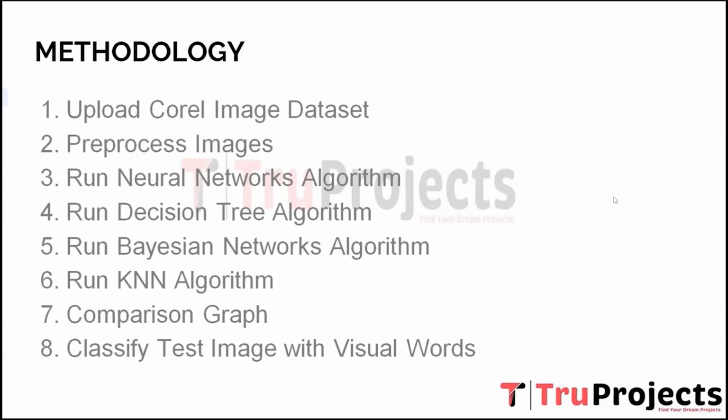Eighth, classify test image with visual words. Finally, after training and evaluating the different algorithms on the Corel image dataset, the system can be used to classify new or unseen images. The test image is pre-processed to ensure it is in the correct format, and then it is presented to each of the trained algorithms. Each algorithm predicts the category or label for the test image based on its learned model, and the final classification results are obtained.